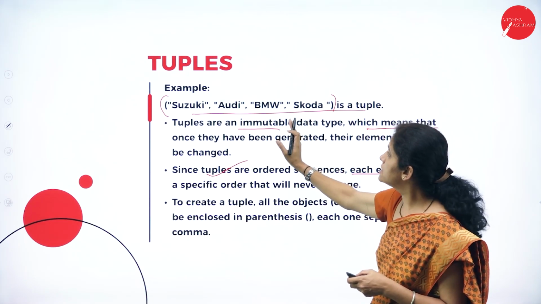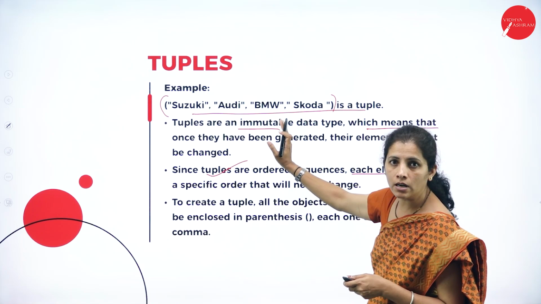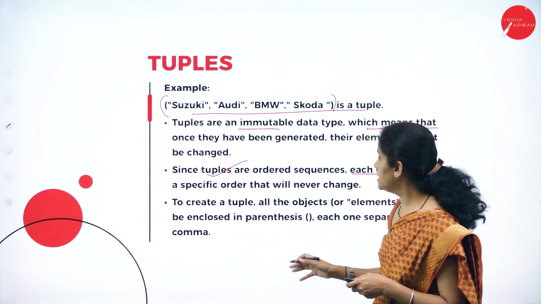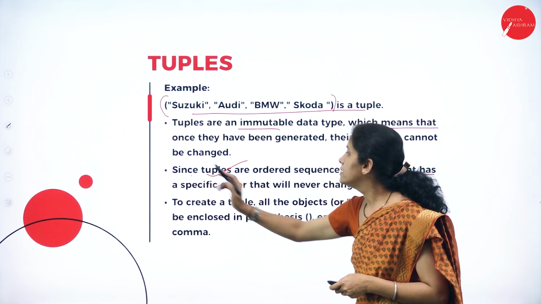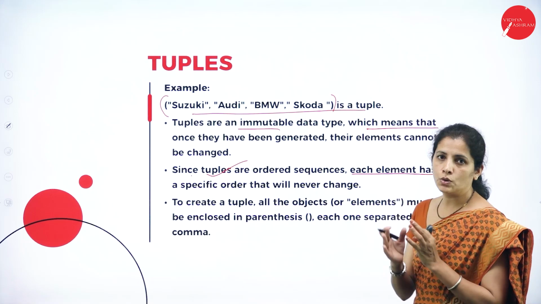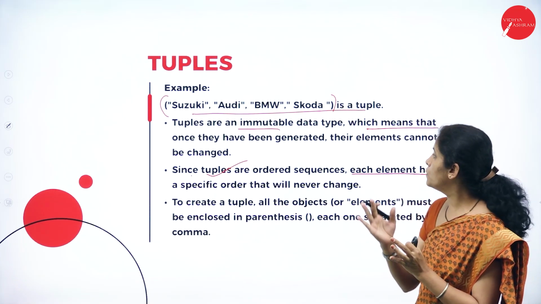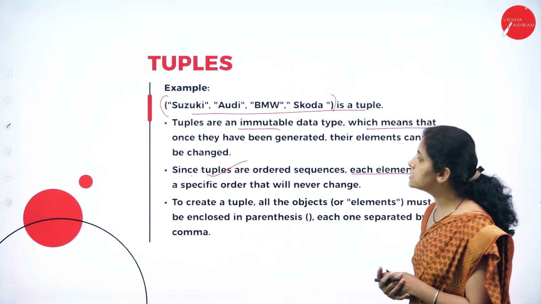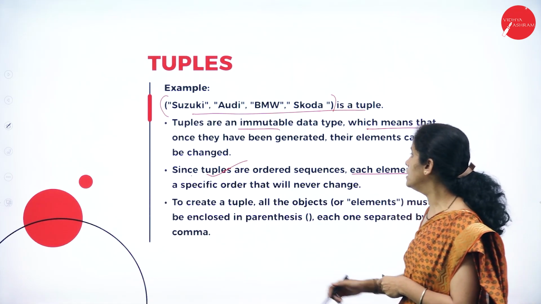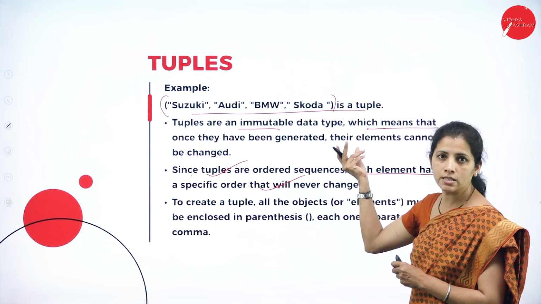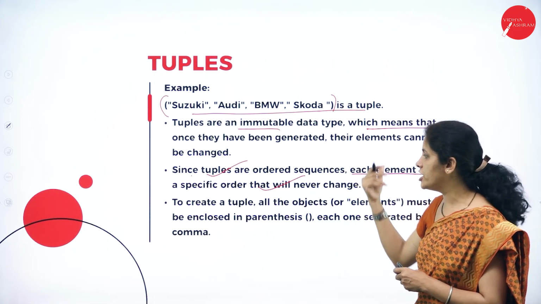Tuples are ordered sequences, so each element has a specific order that will never change. So the order of placing the element will never change.